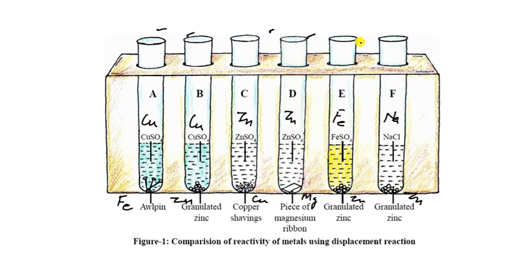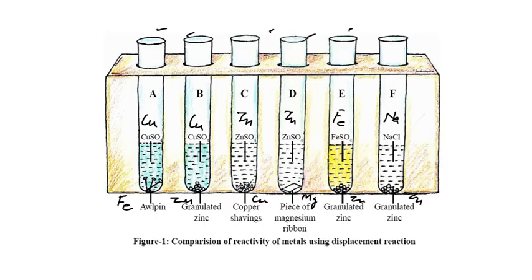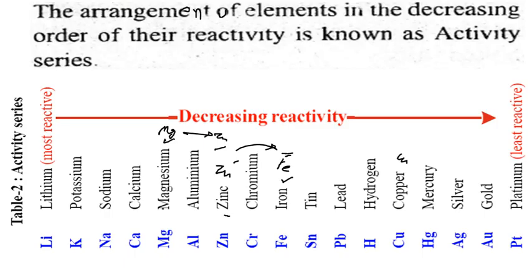So let us see the iron and zinc. Iron and zinc you can see here. So always zinc replaced to iron. Always remember. Now sodium and zinc. So what will happen in sodium and zinc? Where is the sodium? This one is the sodium and the next one is the zinc. So always remember, sodium is displaced by zinc.